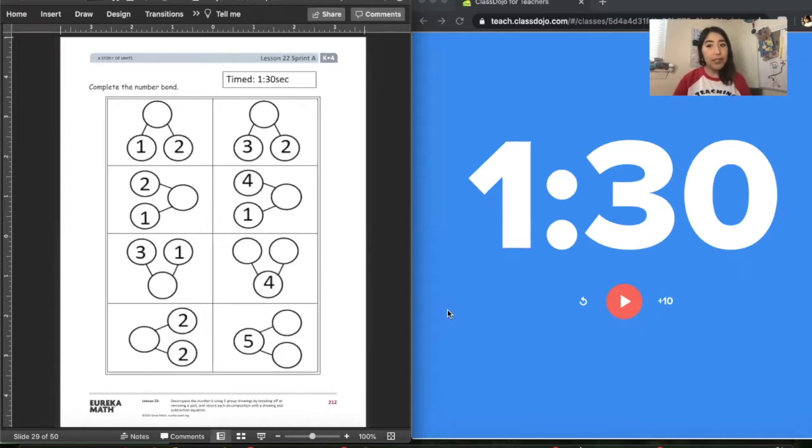So, if it's missing the whole, you have to add the parts together. But if the number bond is missing the parts, you have to use your brain to come up with your own parts. Got it? I know you do.